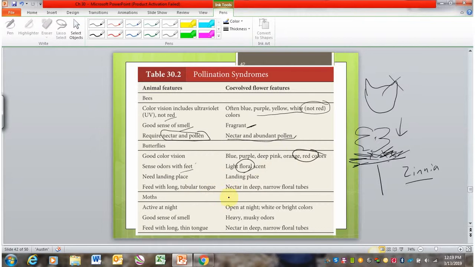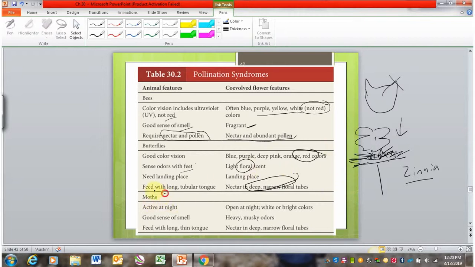And then they feed with something called a proboscis, which is this long tongue that comes out of their mouth, and that little tongue fits down into little tubes. And so they're going to like flowers that have little tubes on it. So the zinnia that I mentioned before actually has little nectar tubes along here that you can see a butterfly stick its proboscis down into.